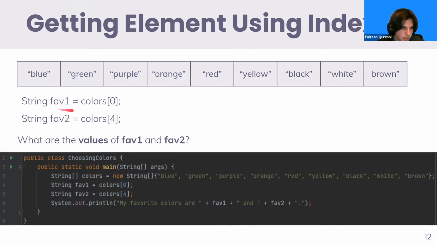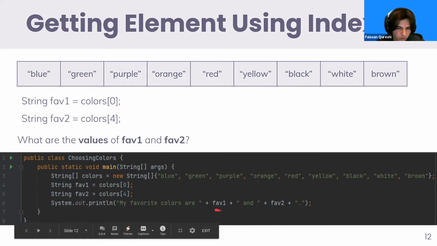So I want to assign a string to the value when the index is 0. We have our array and then we have the index. So colors 0 is going to be equal to blue. If I set my string fav1 to colors 0, it's going to be equal to blue. So that when I have fav1 down here, when I say my favorite colors are, it's going to print out blue.